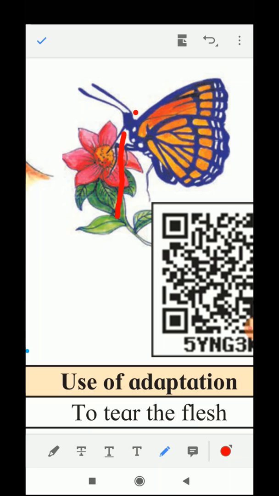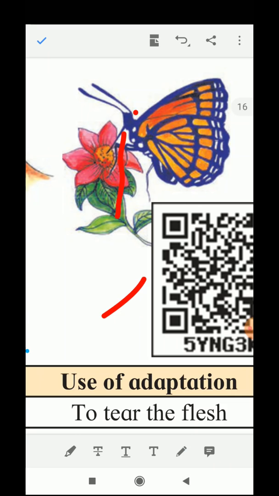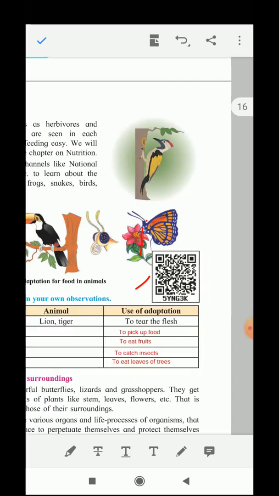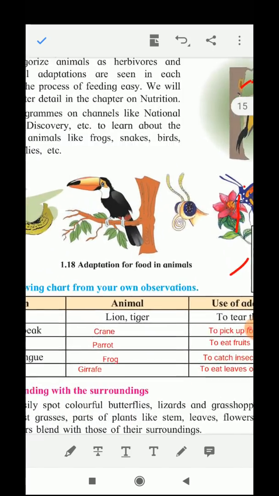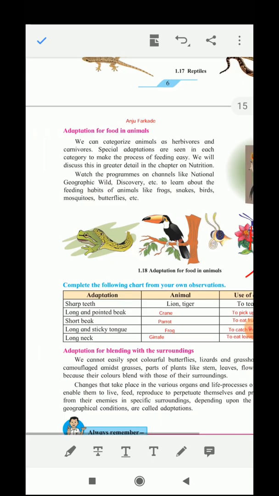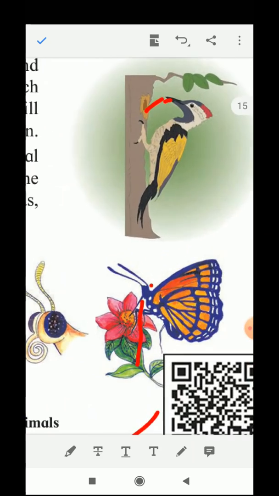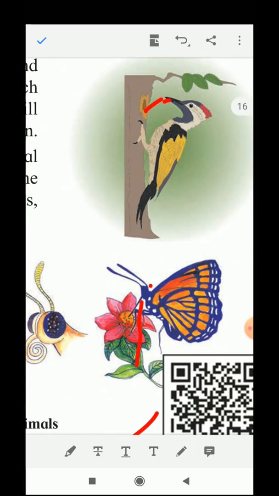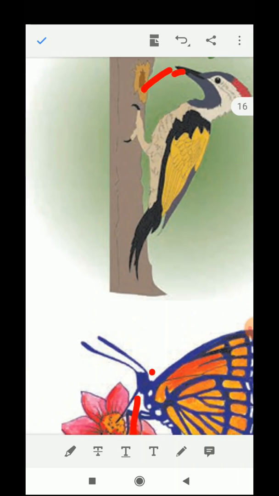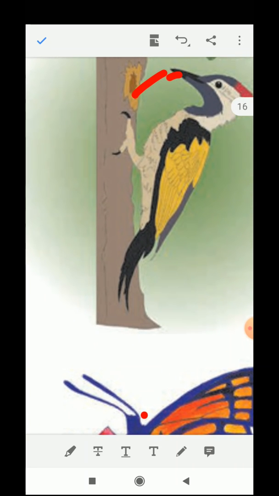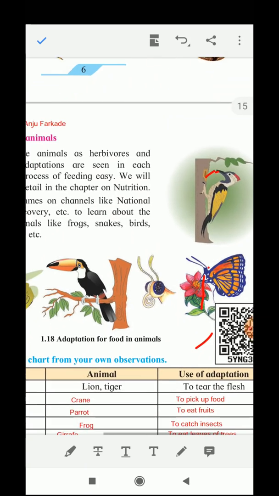With the help of this proboscis, it sucks the nectar from the flowers. Then here you can see the beak of this bird. The woodcutter feeds on the insects in the bark of the tree. With its sharp beak, it can feed on the insects which are there in the bark.